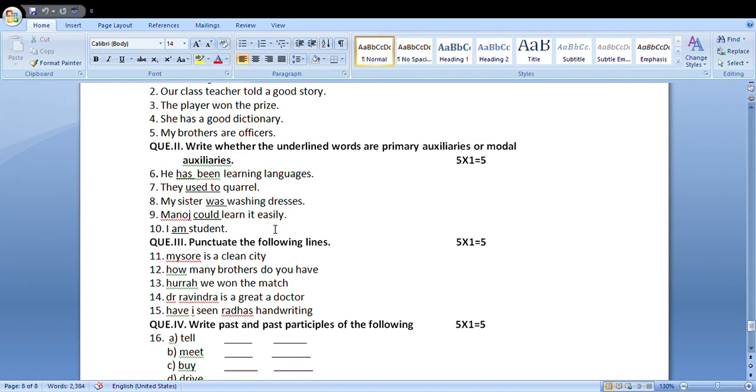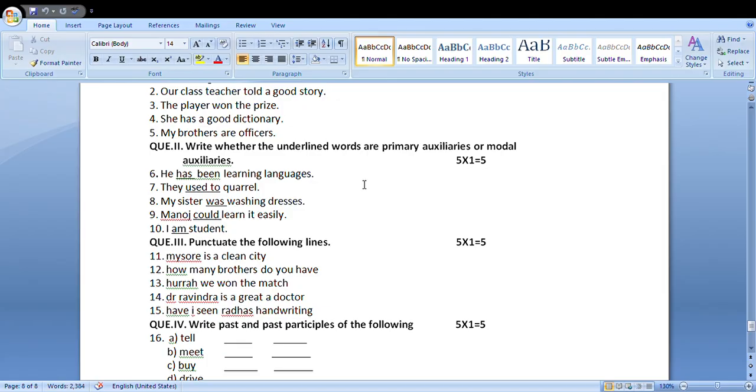Coming to next main question. Write whether the underlined words are primary auxiliary or modal auxiliaries. Students, friends, you must know what are primary auxiliaries, what are modal auxiliaries. I want to give some information about primary and modal auxiliaries.